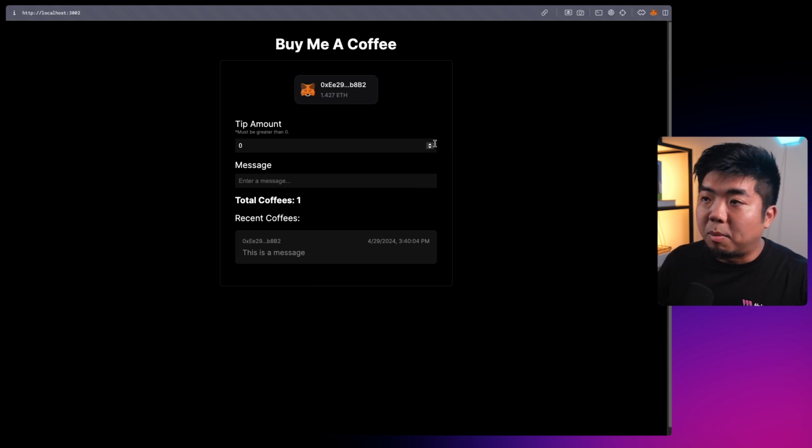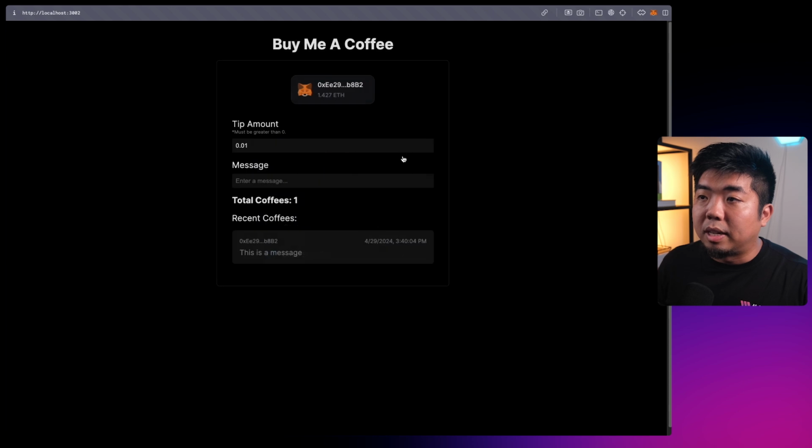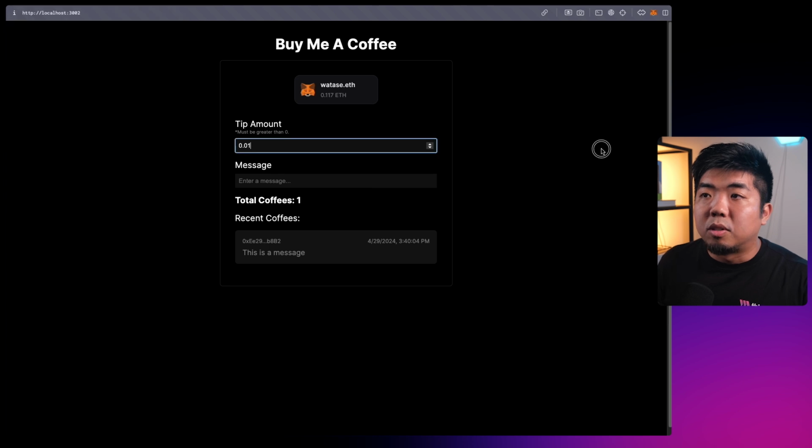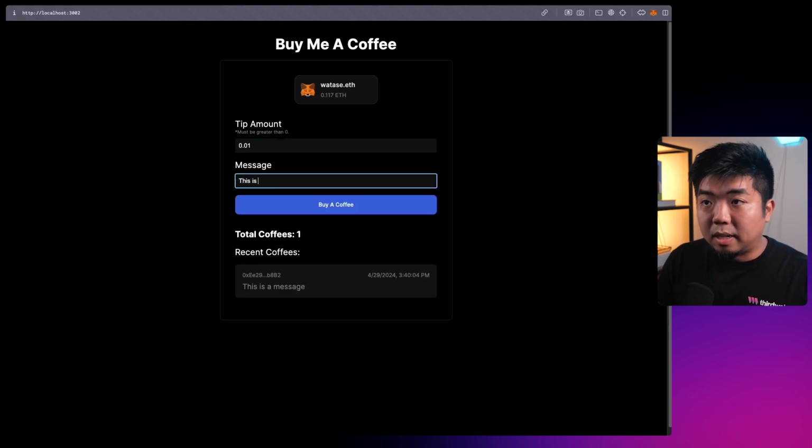So if we do one more, so let's just say 0.1. Actually, let's try this from a different wallet here. So let me switch wallets. And before I switch, you can see here that I have 1.427. So there we go. We switched wallet. I'm going to send 0.01, and I'm going to say this is a test from another wallet.